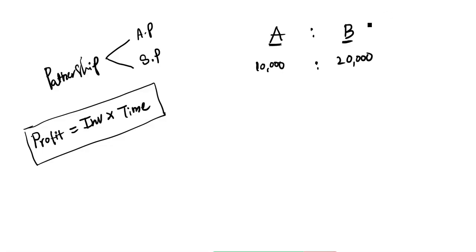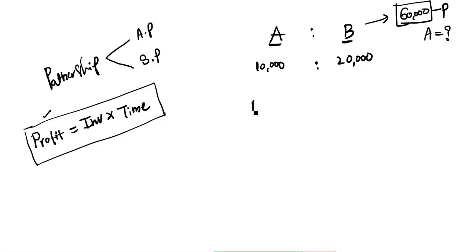At the end of the year, they get a total profit of 60,000 rupees. Find out the A share. So this is the given question, guys. The total concept has a single formula. That formula is profit is equal to investment into time.